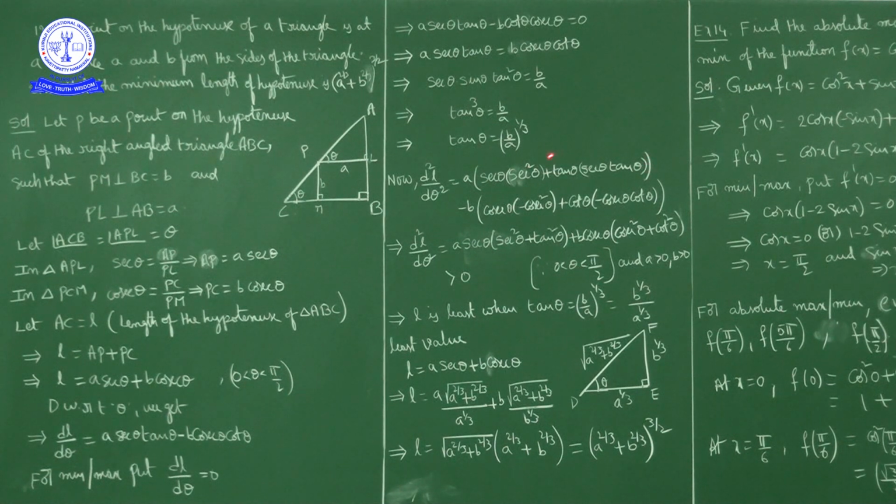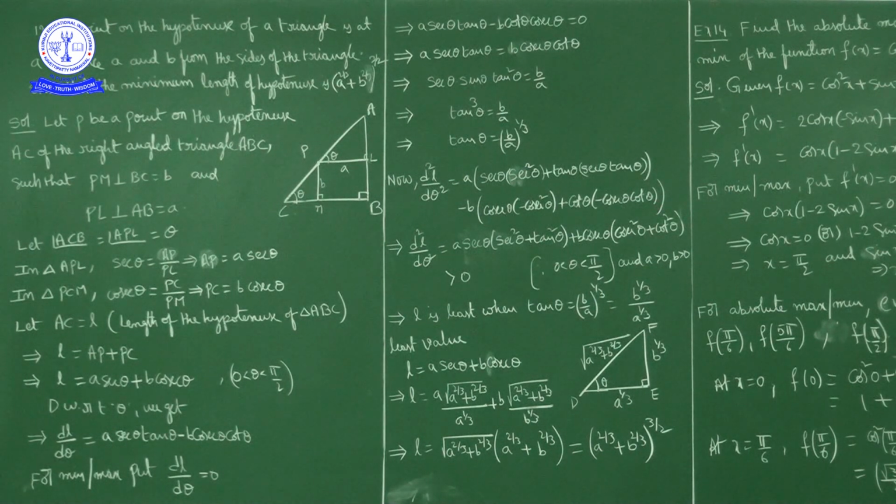Okay, minus b into this part derivative. Here also again the uv rule, product rule: minus b into first function into derivative of second function plus second function into derivative of first function. Minus b into cosecant theta as it is, cot theta derivative is minus cosecant square theta, plus cot theta into cosecant theta derivative. Cosecant theta derivative is minus cosecant theta into cot theta.